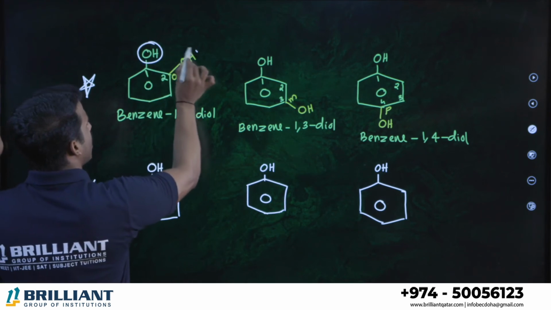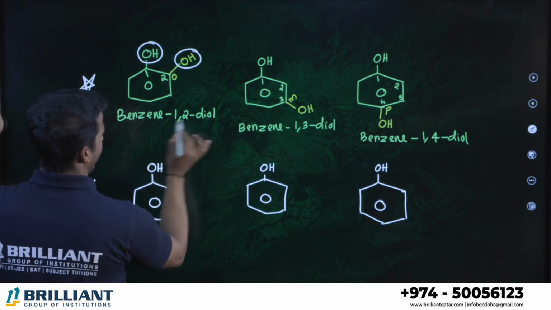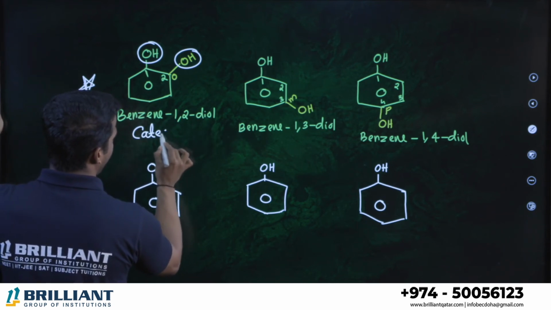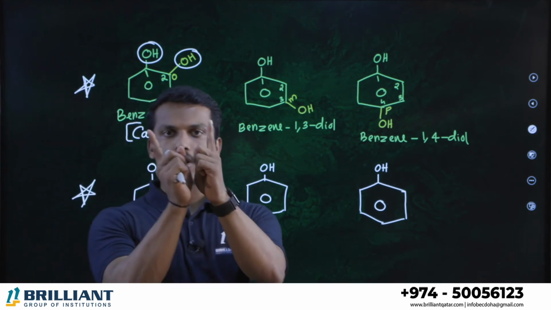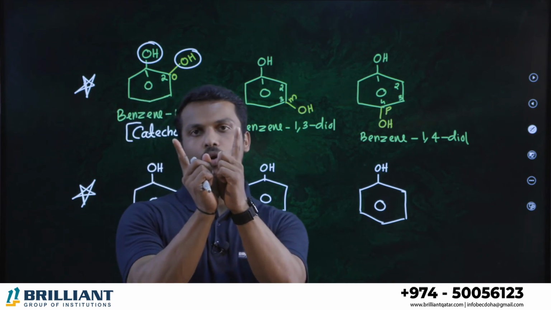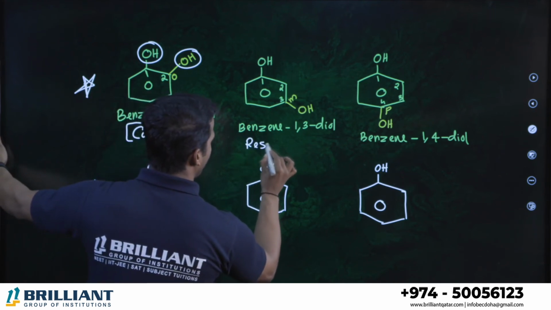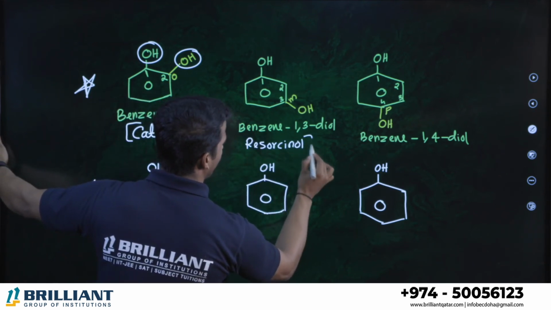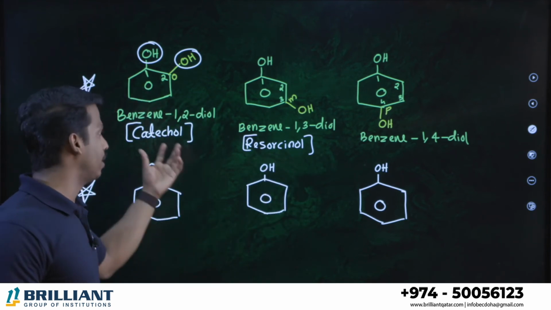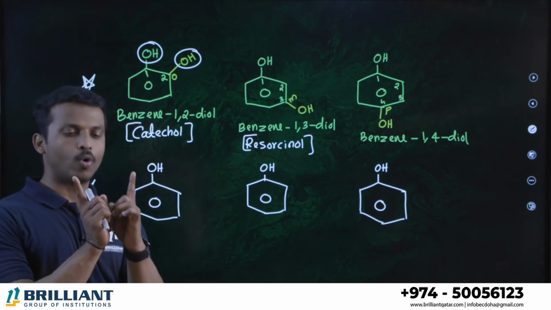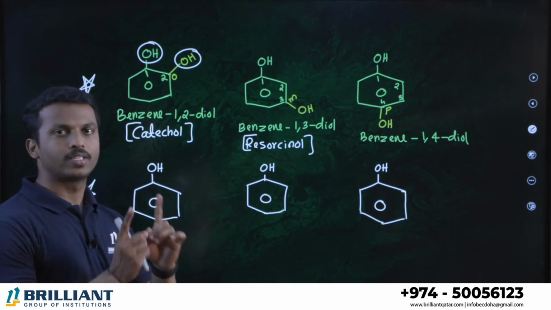If 2 alcohols are on adjacent position or in ortho position on the benzene ring, or benzene 1,2-diol, its common name is known as catechol. Catechol. If 2 OH groups are on adjacent position, it is called what? Catechol. If it is on meta position, it is known as resorcinol. Resorcinol. It's a common name, okay? They can ask you the question, what is the IUPAC name of catechol? Catechol means OH-OH are ortho. So benzene 1,2-diol.